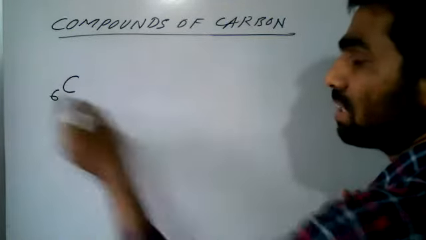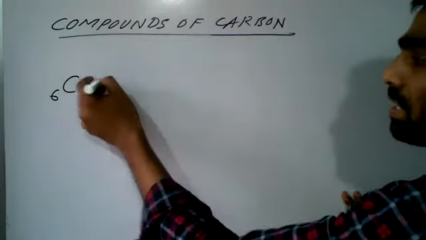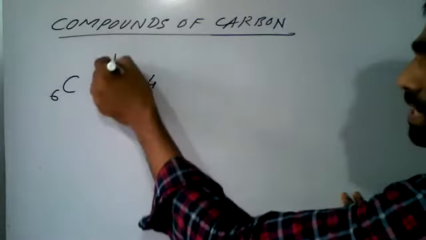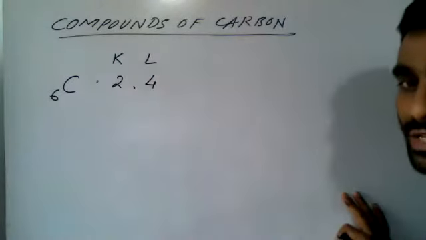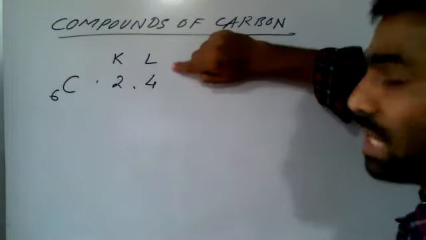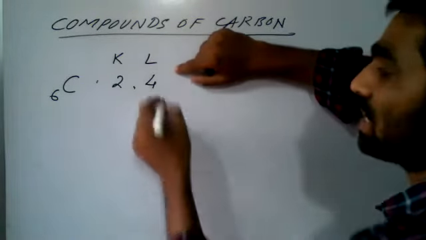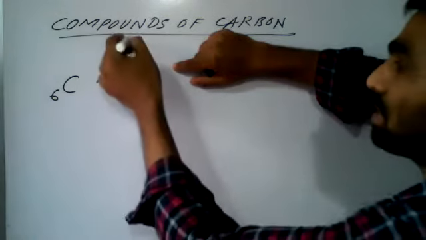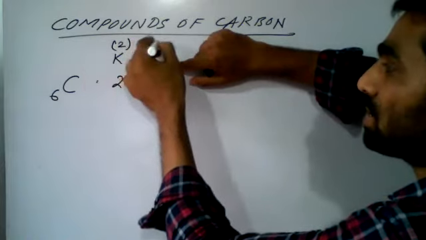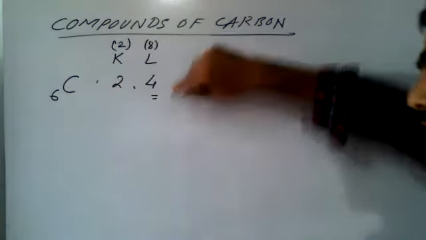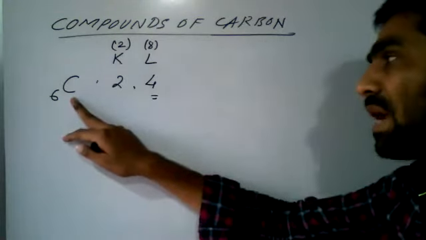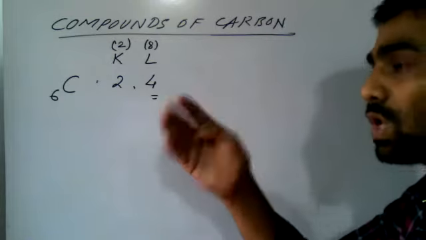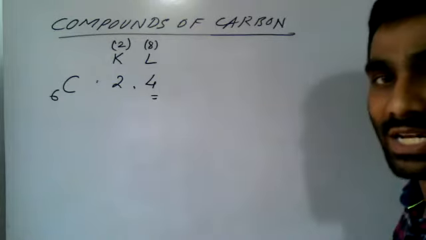Its atomic number is 6 and its electronic configuration is 2, 4. This is the K shell and this is called the L shell. So the last valence shell, or last shell, is the L shell. The K shell has a maximum capacity of 2 electrons and the capacity of the L shell is 8 electrons. But here carbon has only 4 electrons. So carbon needs 4 more electrons to complete the L shell and become stable.